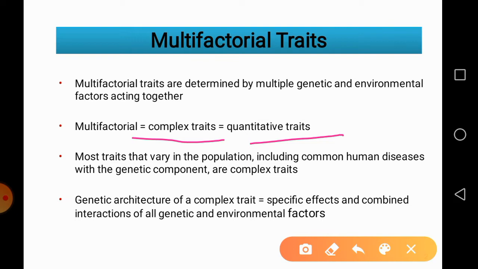These polygenic traits are governed by the combined interaction of all genetic and environmental factors, so both environmental and genetic factors act on these multifactorial or polygenic traits.